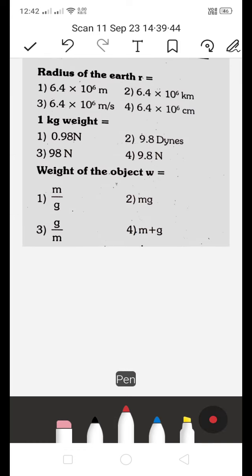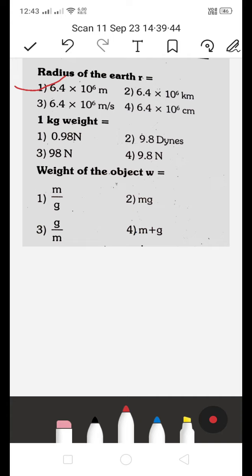Next, radius of the earth is equal to 6.4 into 10 to the power 6 meter, or 6.4 into 10 to the power 6 kilometer. Third one, 6.4 into 10 to the power 6 meter per second. Or fourth one, 6.4 into 10 to the power 6 centimeter, which is the right answer? The radius of the earth, small r, is 6.4 into 10 to the power 6 meter. We should remember these values. Then if we get any sums regarding this, we can do them.